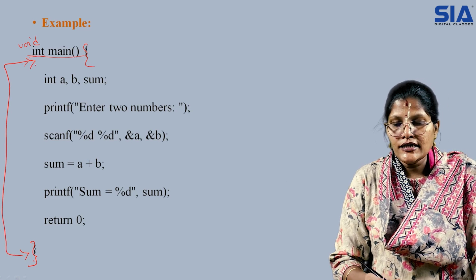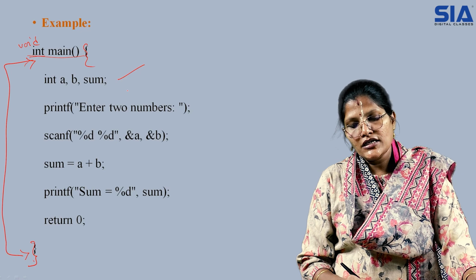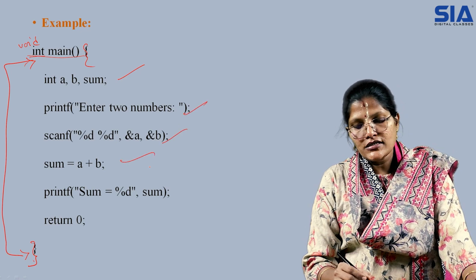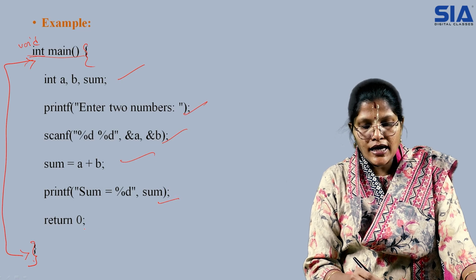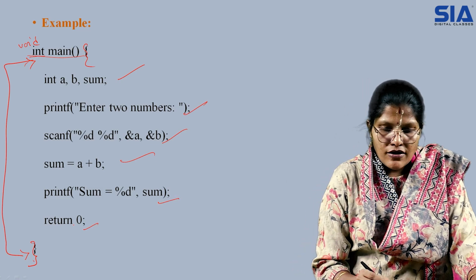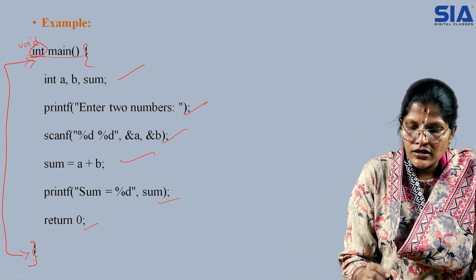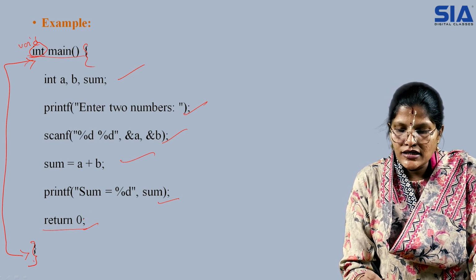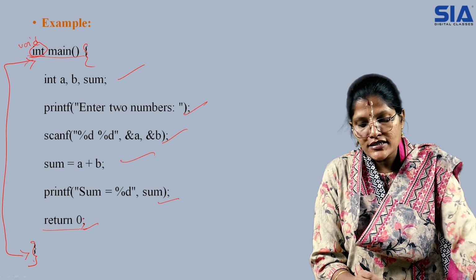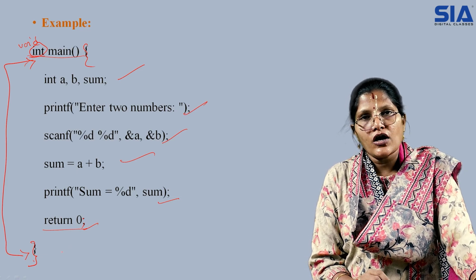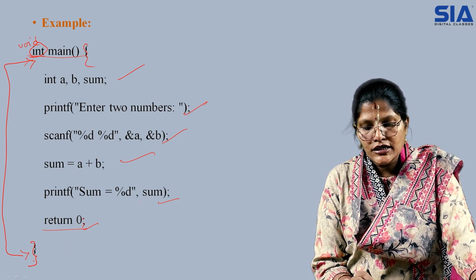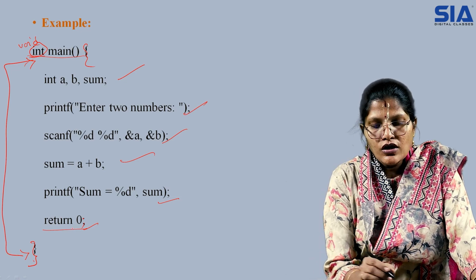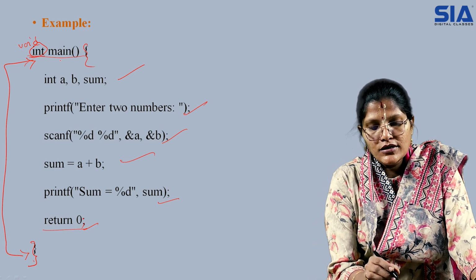What is the main containing? It contains some declaration statements, some input and output, some executable statements, and the output of the particular statement, and it returns 0. Because we have mentioned it as integer, we have to explicitly mention the keyword return 0. Return 0 is how we satisfy the main function, the output of the particular program. Once it is printed, it has returned and everything is executed. Now what does this program contain?